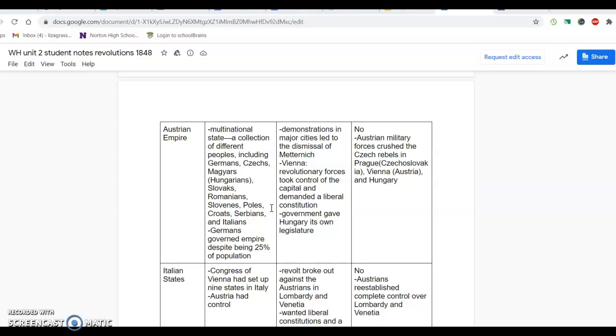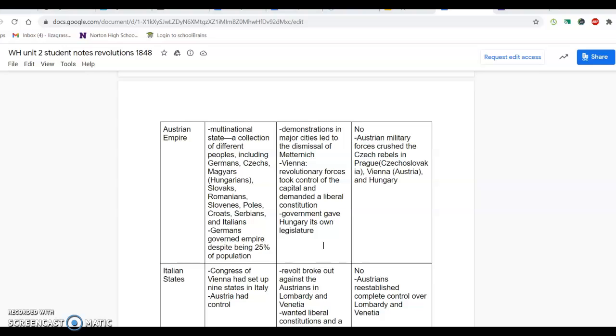So there are going to be all these demonstrations during the revolution. Metternich is going to get thrown out, and they're going to be demanding a new liberal constitution, suffrage, all the things that everybody else is asking for.